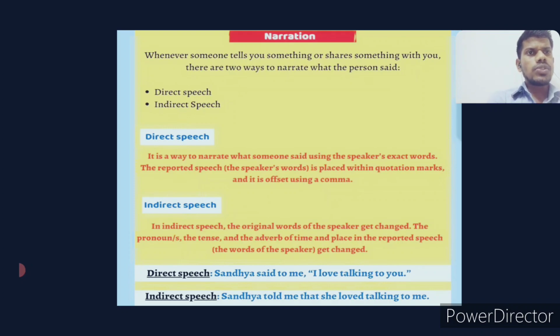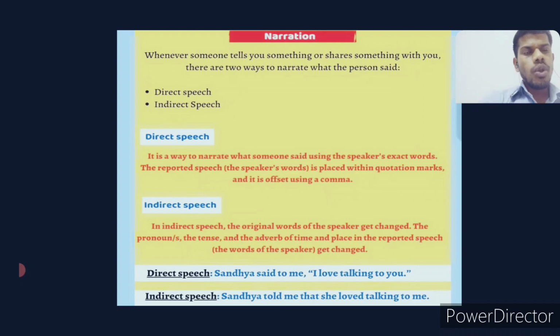Whenever someone tells you something or shares something with you, there are two ways to narrate what the person said. That is direct, another one is indirect. What is direct speech then? It is a way to narrate what someone said using the speaker's exact words. In reported speech, the speaker's words are placed within quotation marks.